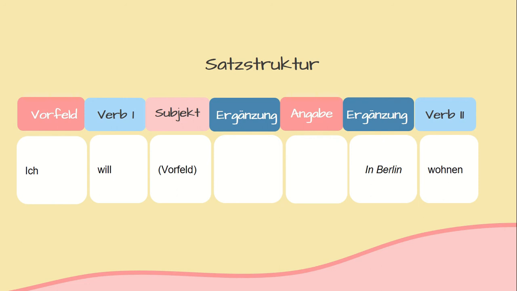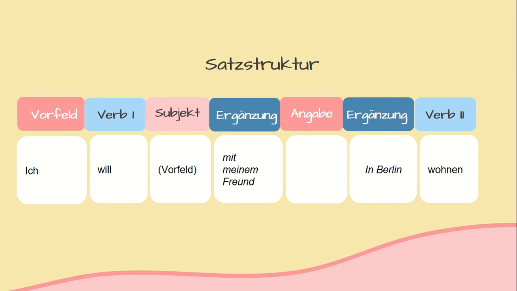Next is with the usage of modal verben wollen or want to. The conjugated form of wollen to subject ich is will, which is why it becomes Ich will in Berlin wohnen, or I want to live in Berlin. Subjekt ich als Vorfeld. In Verb 1 haben wir den Modalverben will, and wohnen is placed on Verb zwei, which is at the end of the sentence. Remember, after the usage of Modalverben, the verb shall be in its infinitive form or the base form.